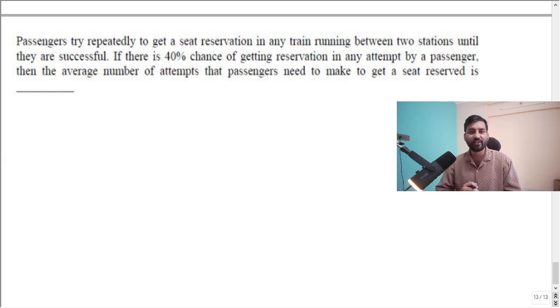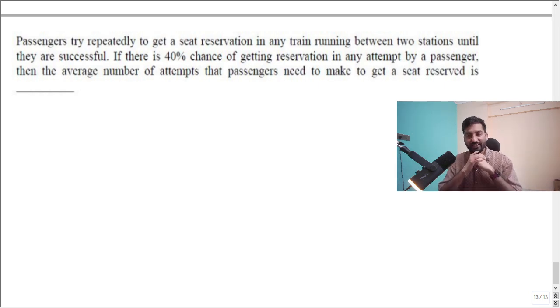Passengers try repeatedly to get a seat reservation in any train running between two stations until they are successful. If there is a 40% chance of getting a reservation in any attempt by the passenger, then the average number of attempts that the passenger needs to make to get a seat reserved is?